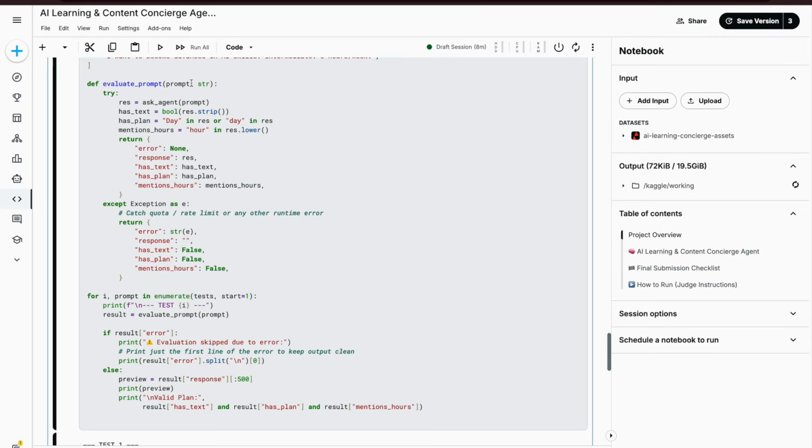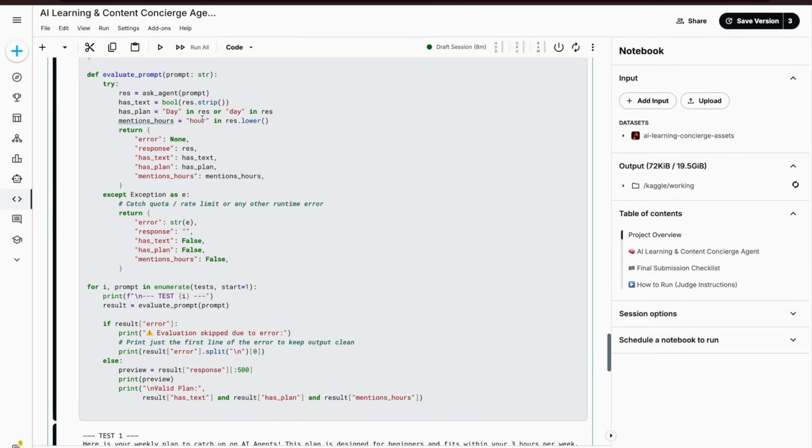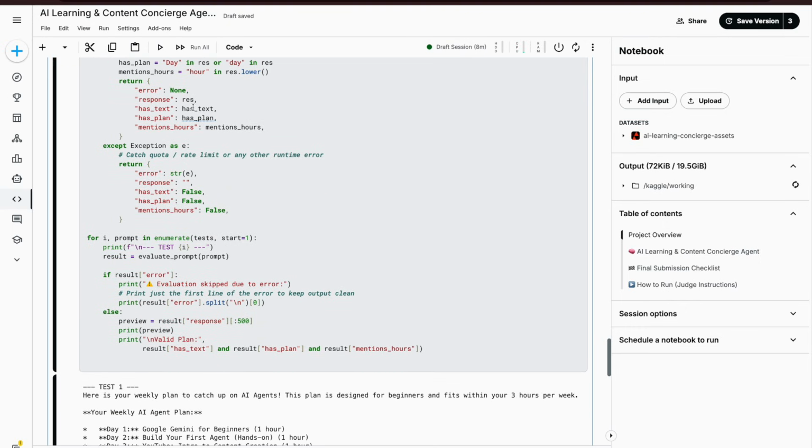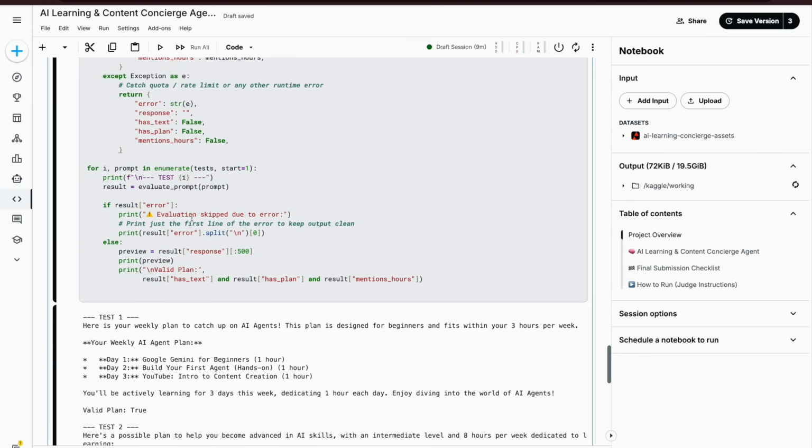So we are taking the prompt string, checking the days in that plan and the number of hours mentioned, and if it has the text on the plan and number of hours mentioned, then there will be no error. However, if anything of this is false, then there has to be an error string mentioning what the error is. Okay. Now next we are printing this evaluate prompt.